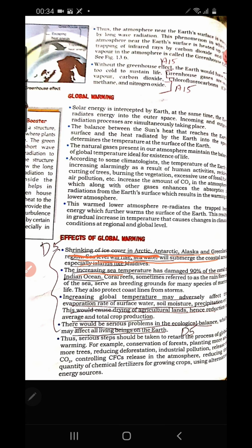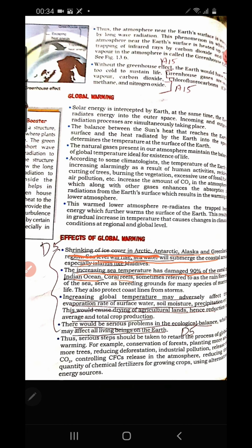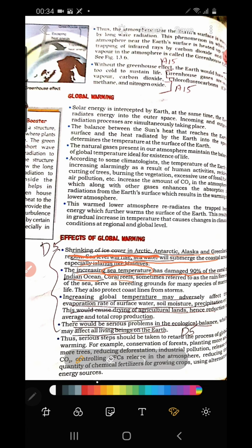The increased sea temperature has damaged 90% of the coral reef in the Indian Ocean. The temperature in the sea also increases, which will damage all the marine organisms, coral reefs and living beings in the oceans, and they can die out because they cannot live in that high temperature.